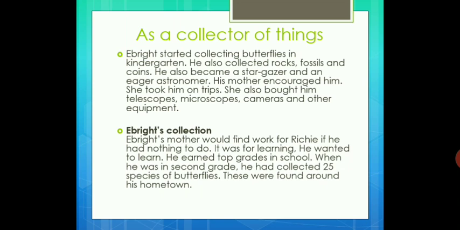She also bought him a telescope, microscope, cameras and other equipment, because he was interested in stars and was also nature loving.